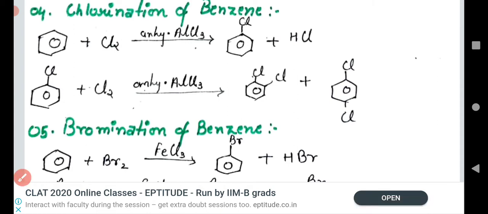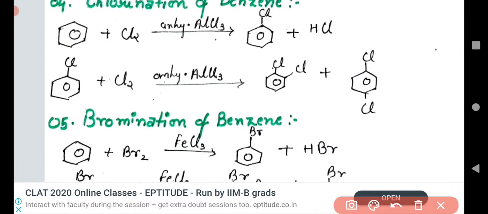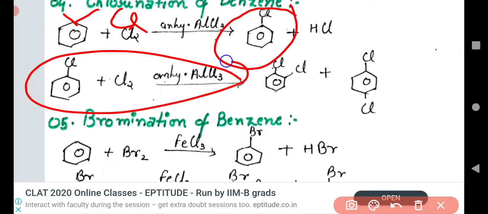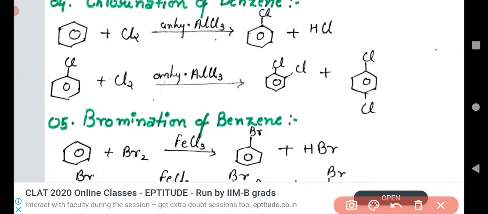When this electrophile attacks a carbon of benzene, Cl attaches. So in this way we get one chlorobenzene. If we want further chlorination of this chlorobenzene, we get ortho as well as para substituted products.